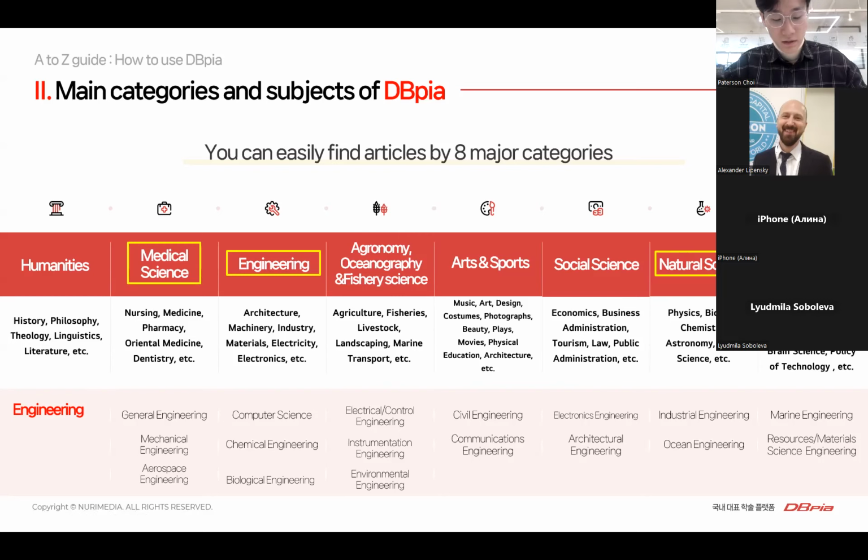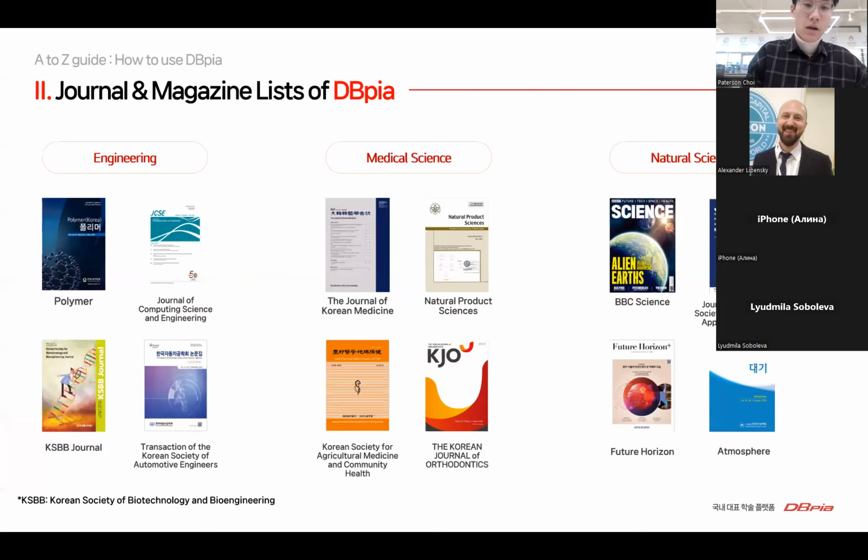To show you details of contents, I brought some specific journals and magazines. So these are our contents. Before I start, I want to tell you that we have so many contents and these are just some parts of the whole contents. So I kindly recommend you search by yourself for other diverse contents that you are looking for. Today I have picked three main categories: engineering, medical science, natural science.